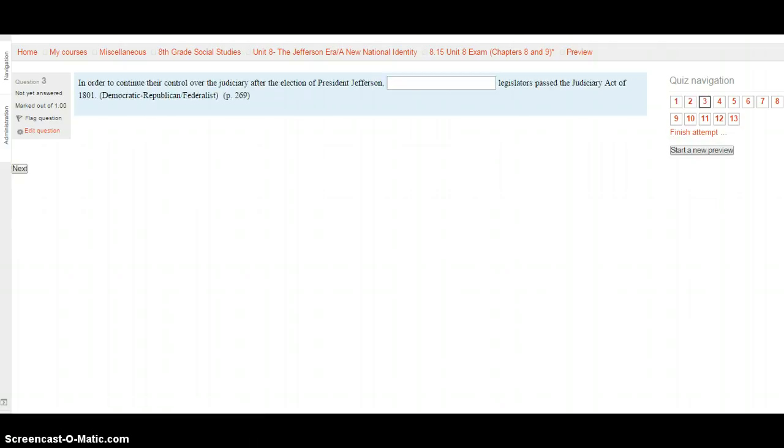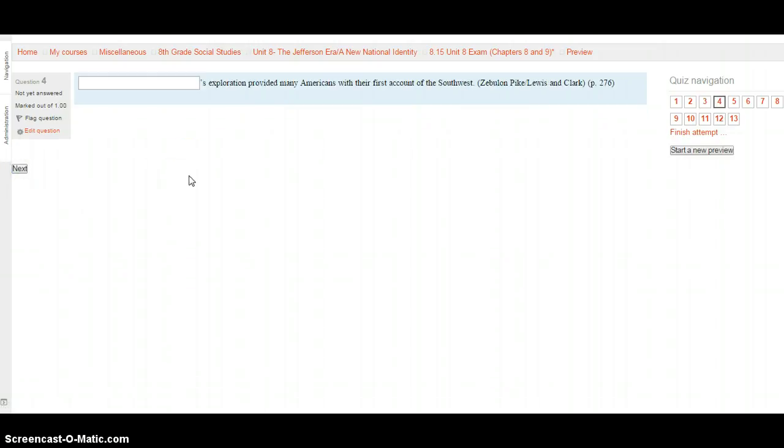Question 3. In order to continue their control over the judiciary after the election of President Jefferson, blank legislators passed the Judiciary Act of 1801. Is this Democratic Republican legislators or Federalist legislators? You're going to go to 269 to see what fills in the blank here. Type it in, and when you're ready, hit that next button.